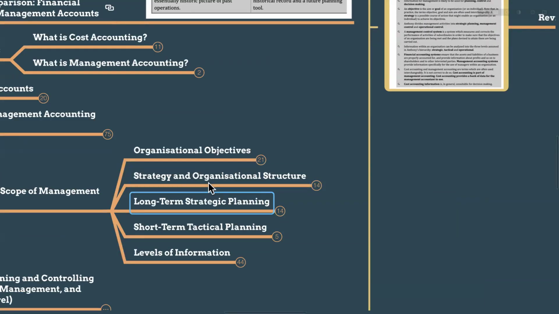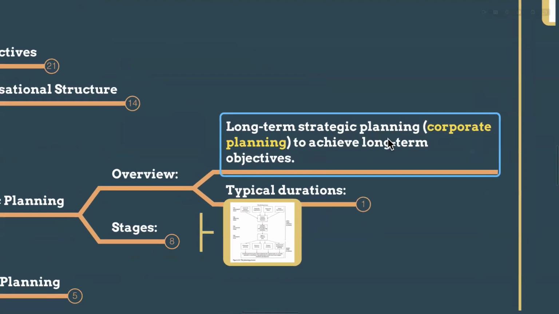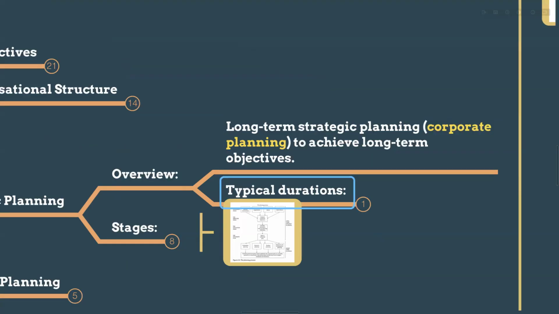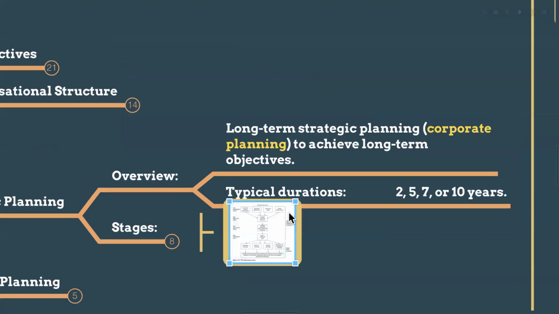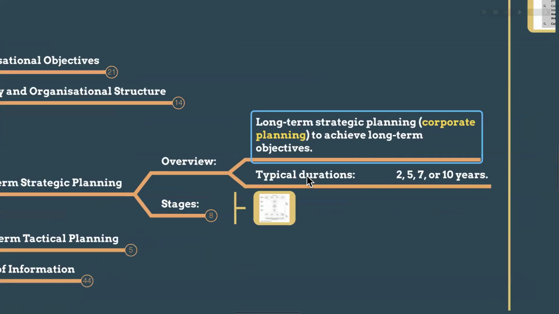And long-term strategic planning. Long-term strategic planning means, guys, we have to plan for a very long period. We will call that corporate planning. In your syllabus also, you have business level, corporate level, strategic level. So corporate planning is long-term strategic planning to achieve the long-term objectives. The typical duration of a long-term objective is more than 2 years: 5, 7, or 10 years. If you are going to achieve something in the next 2 years, 5 years, 7 years, even 10 years, these are corporate planning, long-term strategic planning.